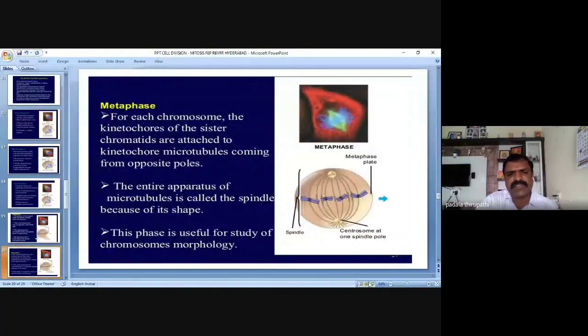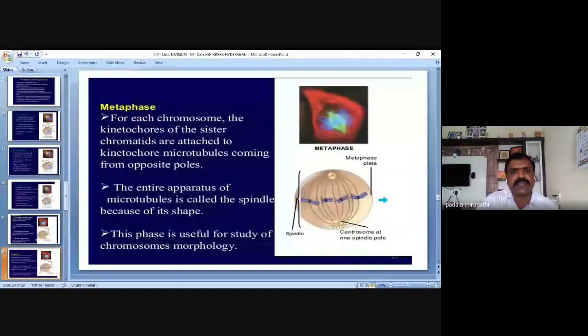And in this metaphase, each chromosome has a kinetochore. Have you ever heard of the term kinetochore? Yes, sir, in the previous class we already discussed that kinetochores are plate-like structures attached on the surface of the centromere, which are useful for attachment of the spindle fibers.